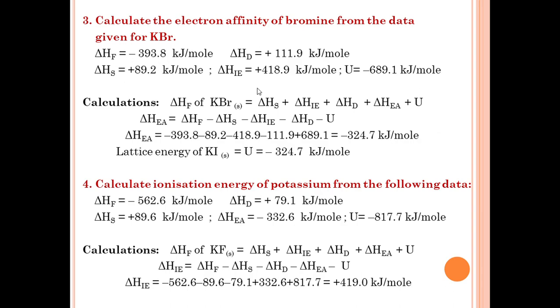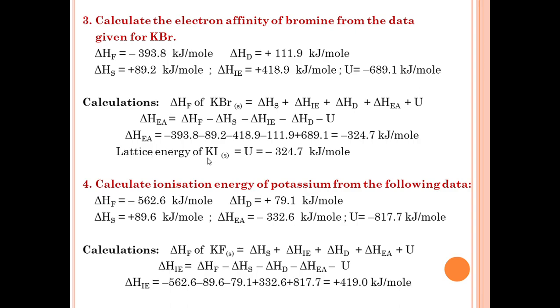Other values are given: enthalpy of formation, enthalpy of dissociation, enthalpy of sublimation, enthalpy of ionization energy, and also lattice energy. So we substitute these values into the formula, and finally you get the correct answer.